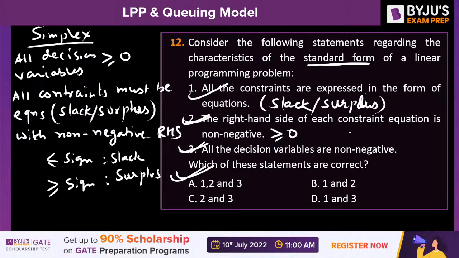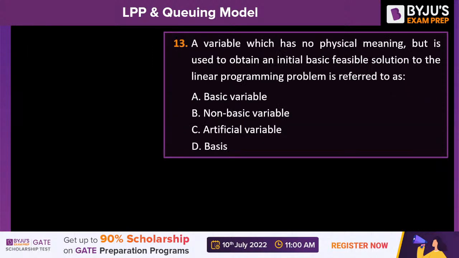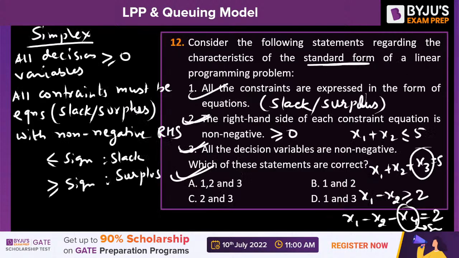For example, x1 plus x2 less than 5, so x1 plus x2 plus x3 is equal to 5. This x3 is the slack variable. And if another constraint is x1 minus x2 greater than 2, then because it is greater than, we put minus x4, that is surplus. But the right hand side must always be non-negative. For question 12, option A will be the correct answer.